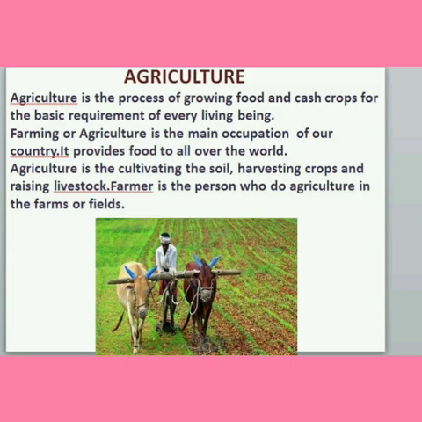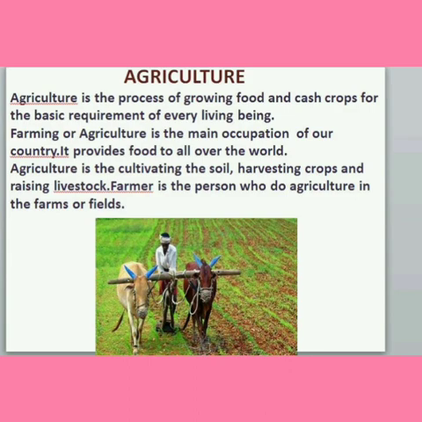Children, do you know what is the main occupation of our country? Exactly, agriculture. Agriculture is the process of growing food and cash crops for the basic requirement of every living being. Farming or agriculture is the main occupation of our country because it provides food not only to our country, it provides food to all over the world.